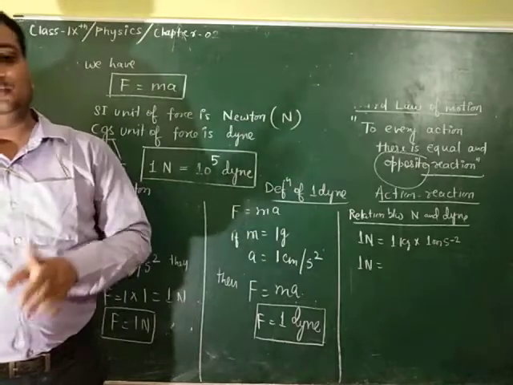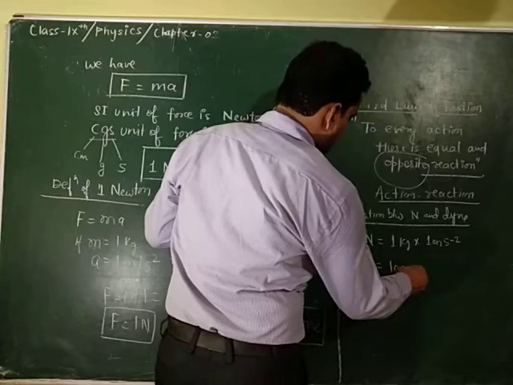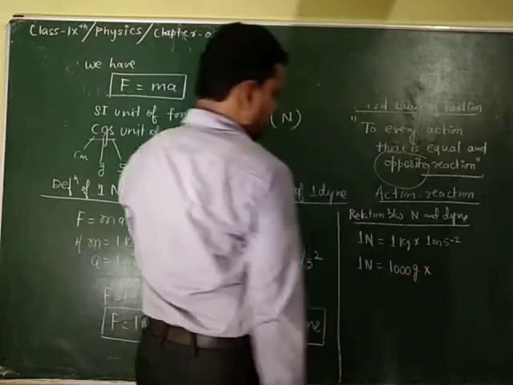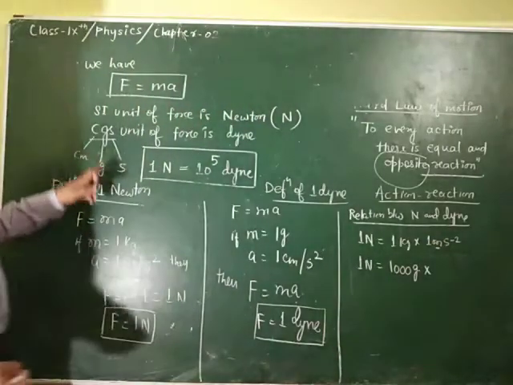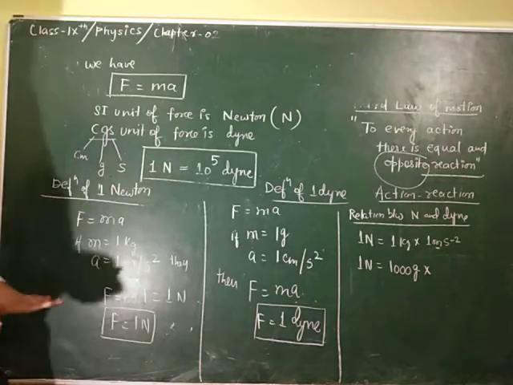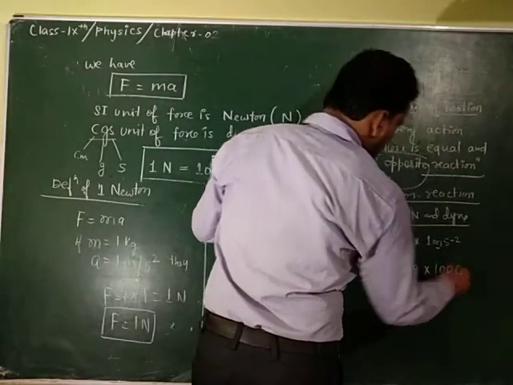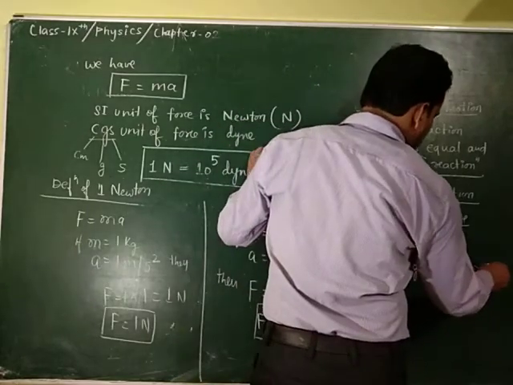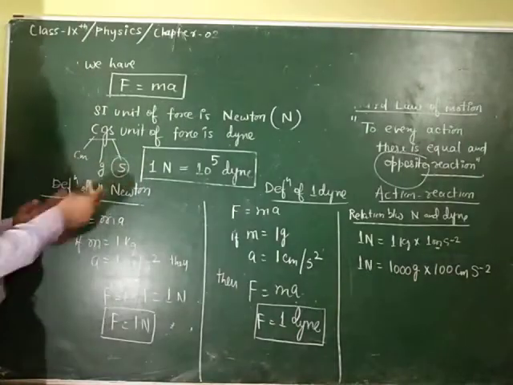So 1 kg is equal to 1000 gram. So I will write 1000 gram multiplied. Again I will convert meter into centimeter because we want CGS units. That is why I am writing gram and centimeter now. So 1 meter is equal to 100 centimeter. And we need not change the second because it is second here also.